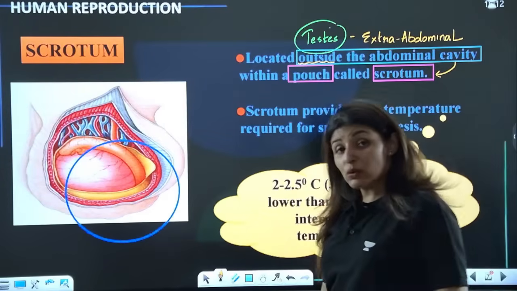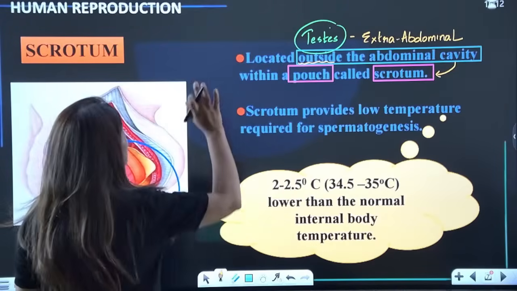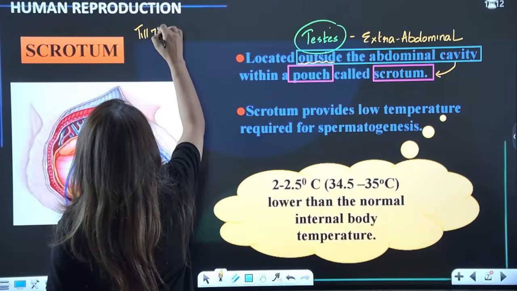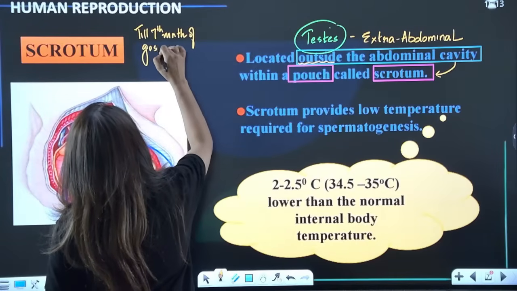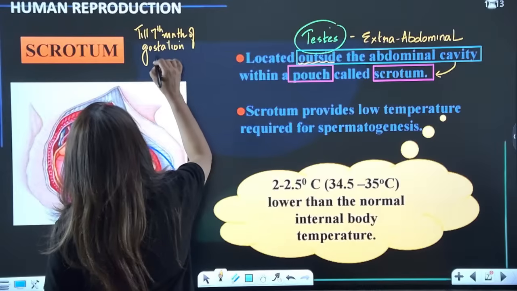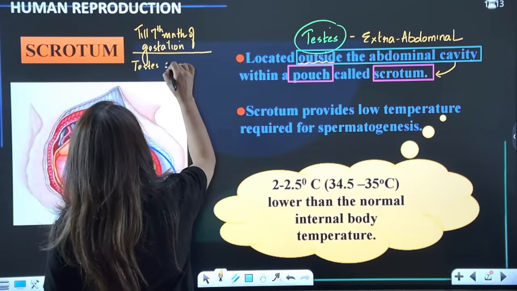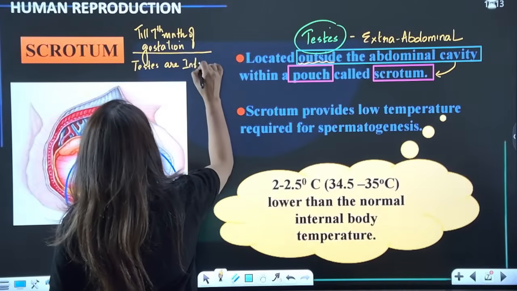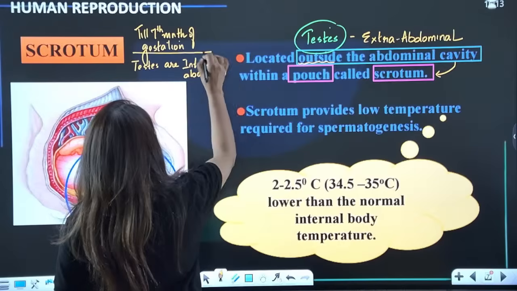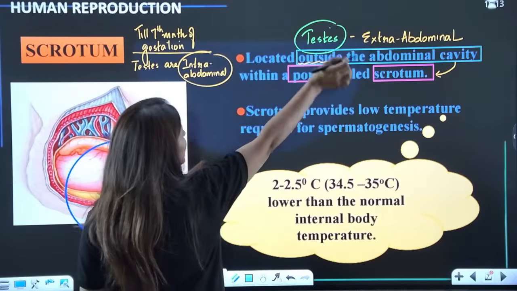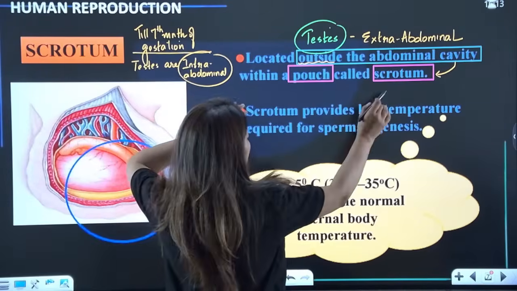Were they always outside? No. So testes were not always present outside the abdomen. Earlier, till the 7th month of pregnancy or gestation, testes are intra-abdominal. It is later on, after the 7th month, that they descend into the scrotum. Is that clear? So later on, they descend into the scrotum.